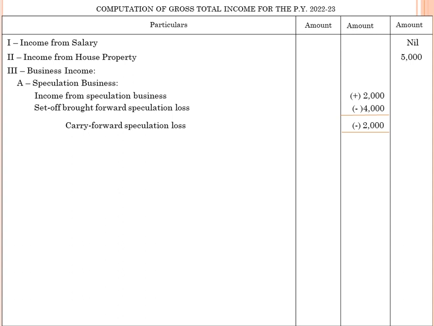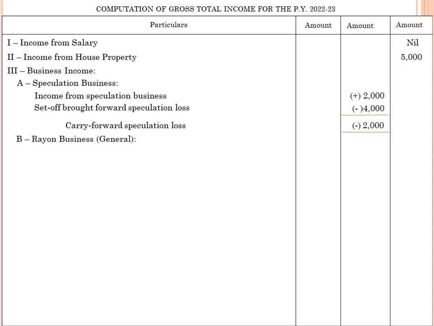So you know the provision for speculation business loss: the loss can be set off only against speculation income. The excess loss should be carried forward to the four succeeding previous years. Here the excess loss of 2,000 we are going to carry forward to our subsequent year 23-24. Okay. Now general business, rayon business.